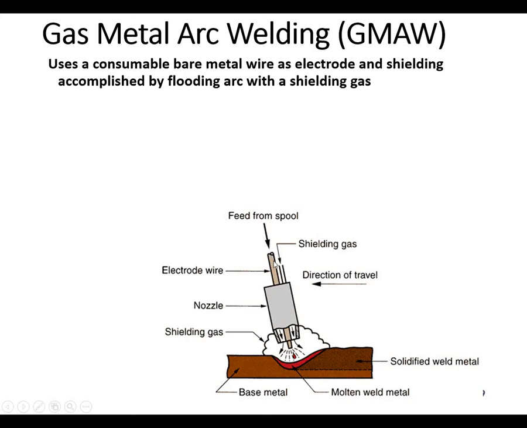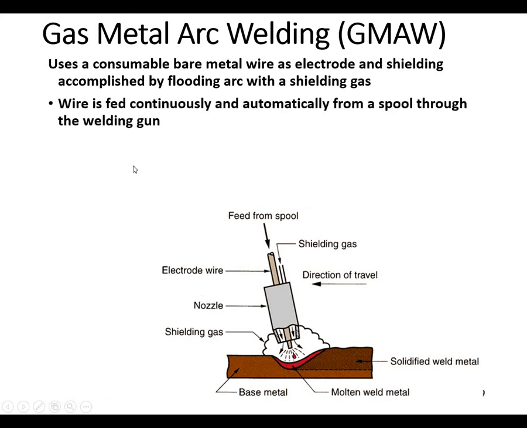So this electrode is being fed, but the shielding is also taking place from the outer side. Okay, because you want to protect the welded area. So this is the base metal, this is a molten pool, and this one is basically a shielding gas being provided separately from these nozzles.